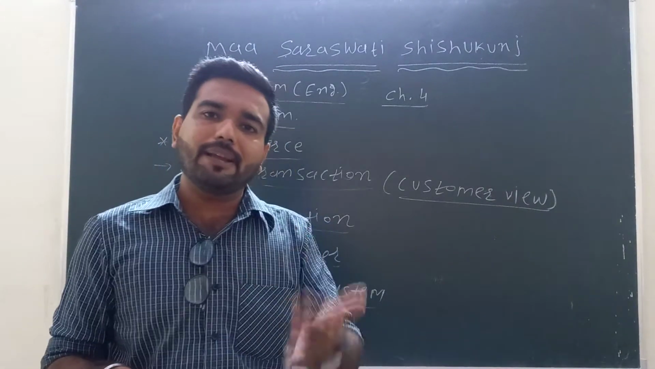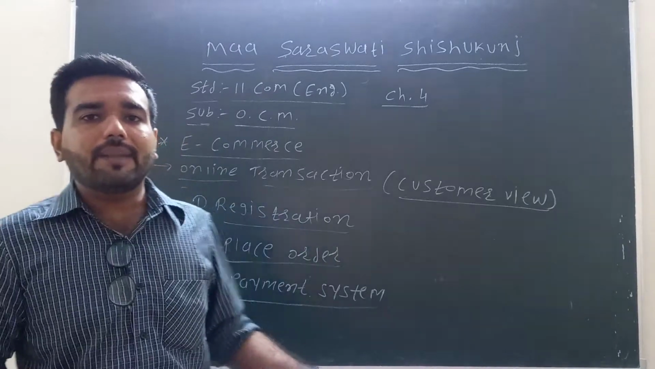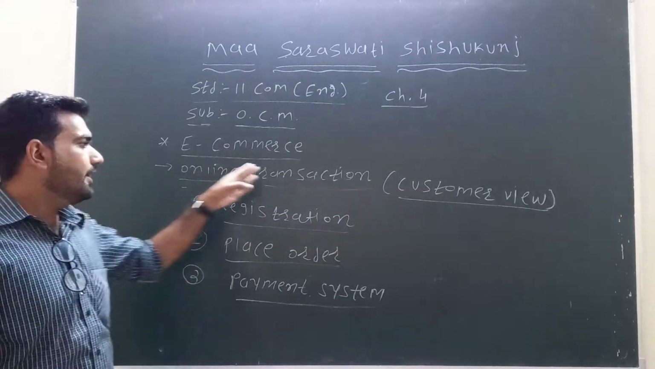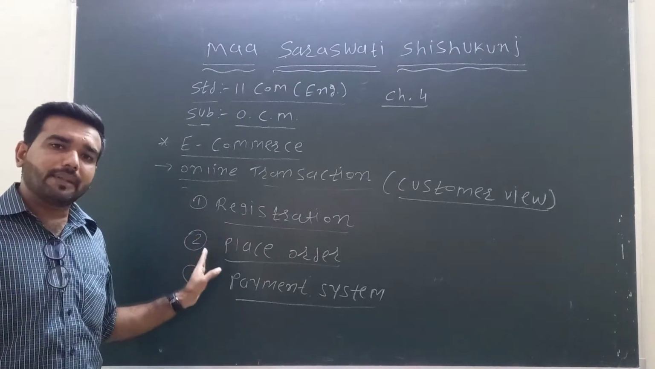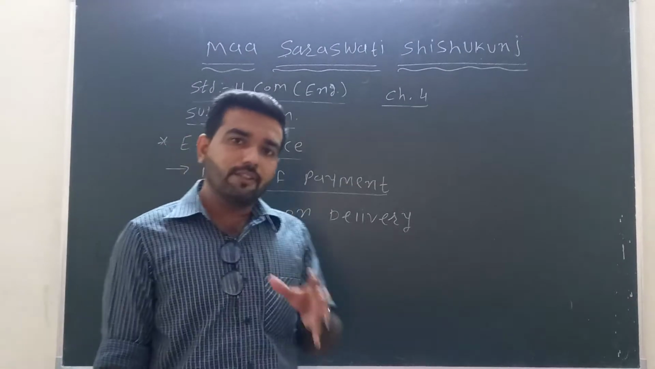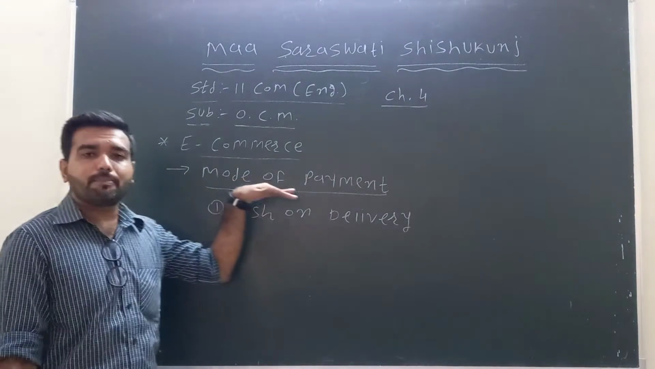net banking, debit card, credit card, etc. The customer can use all of these to make the payment for the product. So in the online transaction, the customer does first registration, second placing the order, and third the payment system. Now, after the online transaction from the customer's view, the next point is the mode of payment.